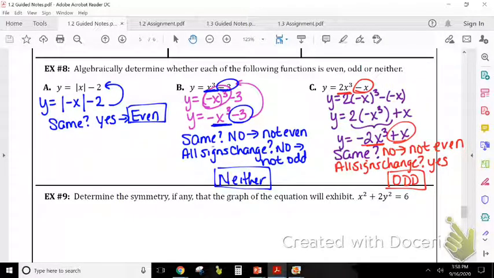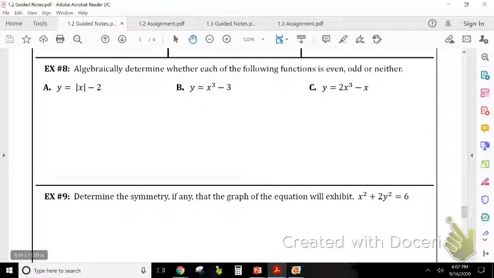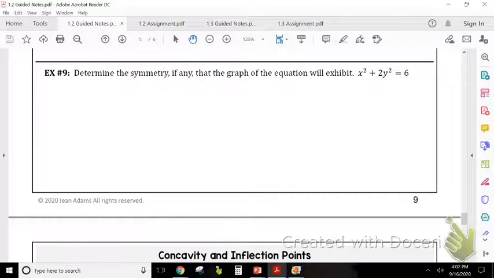Alright, so that's even, odd, or neither. And then we talk about symmetry. Well, remember symmetry back in geometry is something can be symmetric to the x-axis, the y-axis, the origin, or the line y equals x. And so in order to find whether or not what this graph is symmetric to, we're going to have to check all 4.